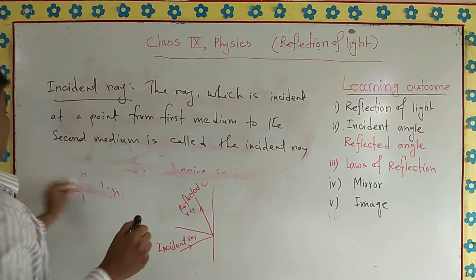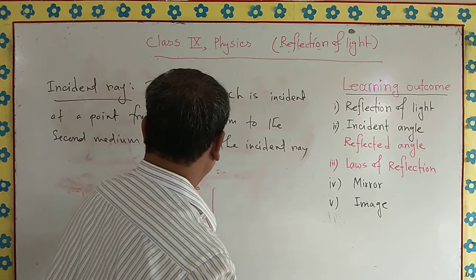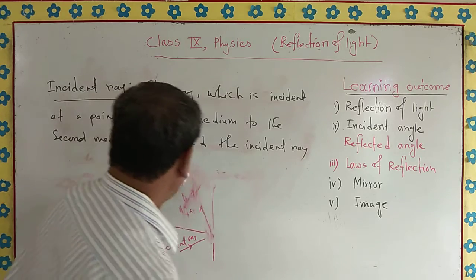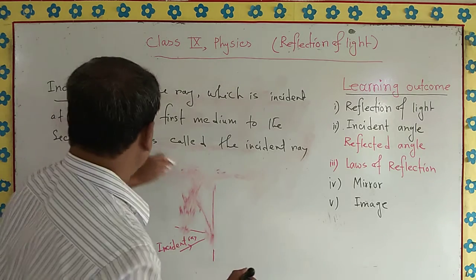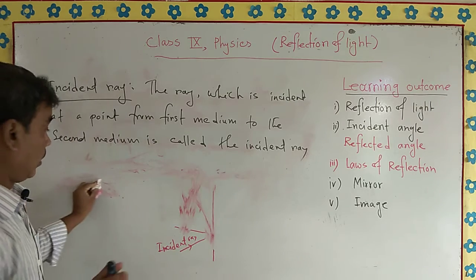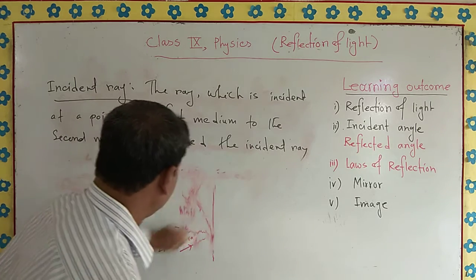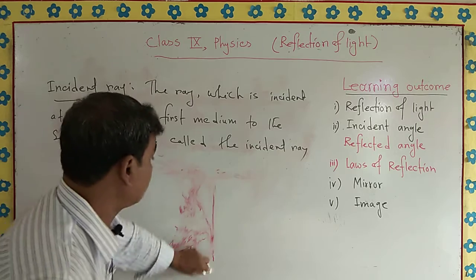So you came to know about the incident ray, and in this chapter, the terms incident ray and reflected ray will come several times. So you should have clear knowledge of them.